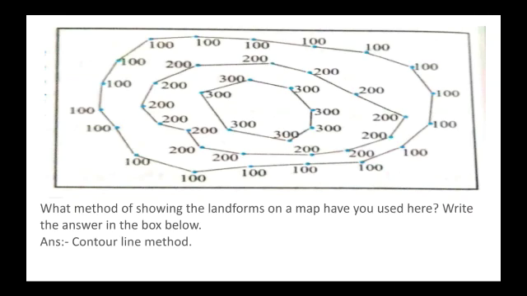Write the answer in the box given below. Below the box, the place where the question is written, there you will find a box in blue. So there you have to write the answer. The method which we have shown over here is the contour line method. So in the box write contour line method.